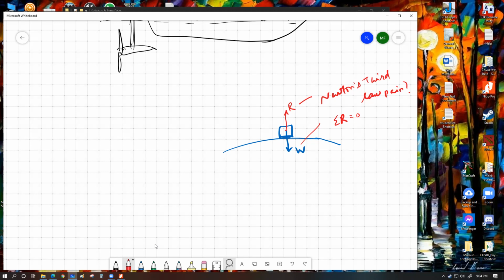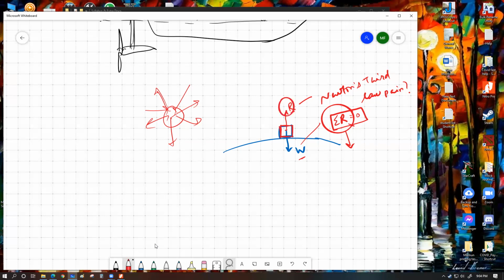Have a look. Whenever I say the resultant force is zero, you can only consider the scenario of a resultant force for multiple forces working on a single body. Think about it. If you have one object that is subjected to a lot of different forces, you can find a resultant force when multiple different forces work on a single object. That's the only reason you can do the resultant, because the forces are applied on the same object. So in this case, I'm saying that reaction force and weight are canceling each other out, and both of them are working on the same object, the box. That's why I could say the resultant force is zero.